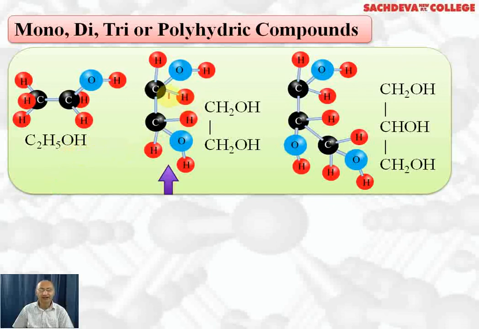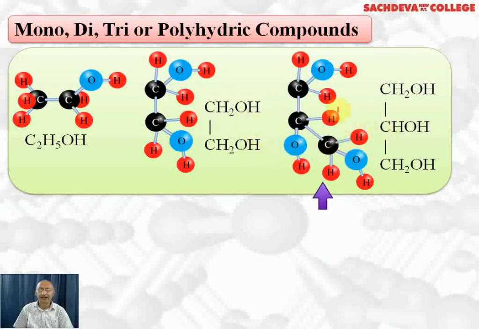In dihydric alcohol, the first one we have is CH2OH, CH2OH. This is called ethylene glycol in the common system. The IUPAC name is ethane-1,2-diol. This is dihydric alcohol because it contains two OH groups.